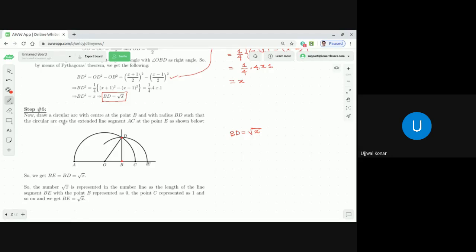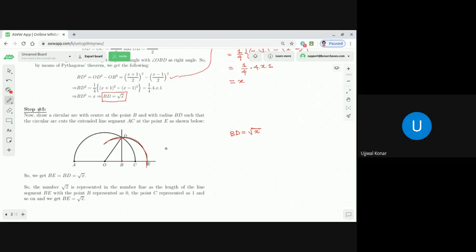Now let me read. Now draw a circular arc with center at the point B and with radius BD, such that the circular arc cuts the extended line segment AC at the point E. AC was the line segment already we have drawn, correct? And if you see, E is the point here. So this is a circular arc, and once you draw the circular arc, it cuts the number line, which means the extended line, at E.